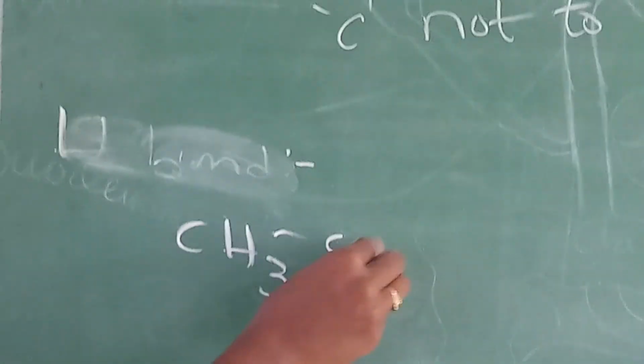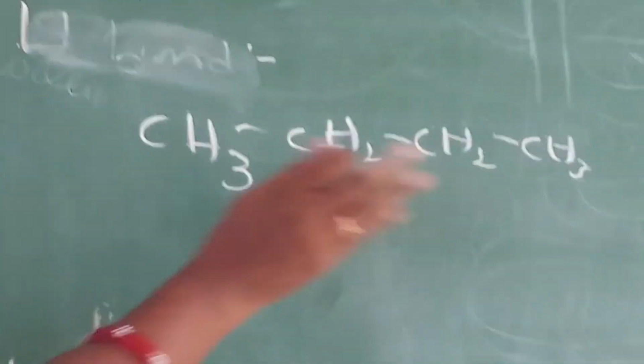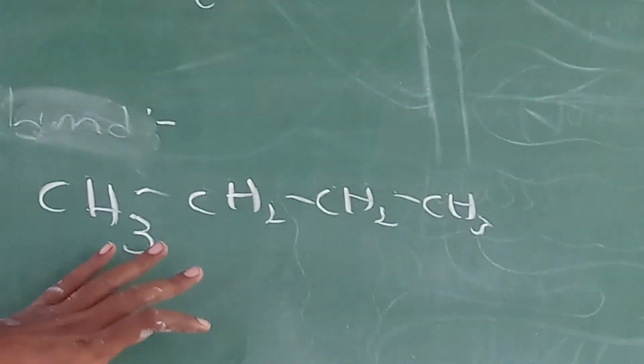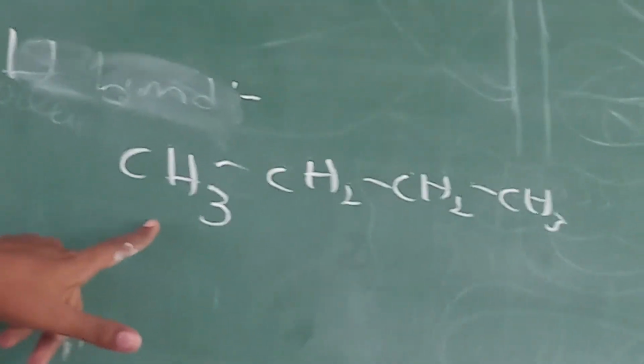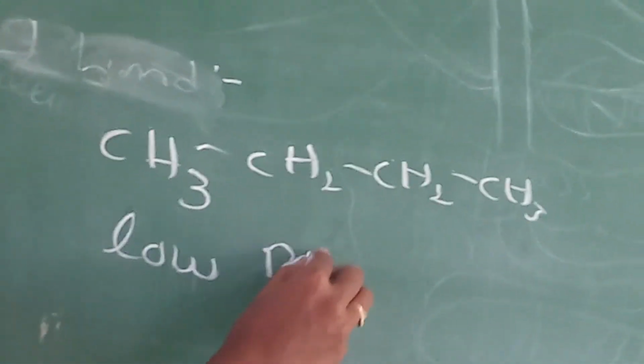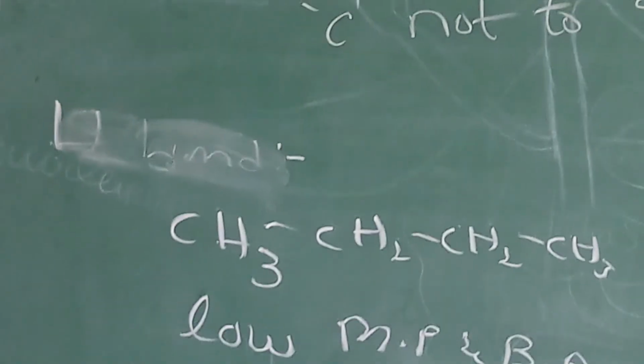In alkanes there is no highly electronegative element, so no hydrogen bond is present. That's why they have a lower melting point and boiling point when compared with carbonyl compounds.